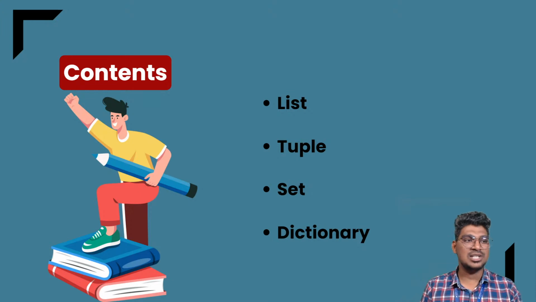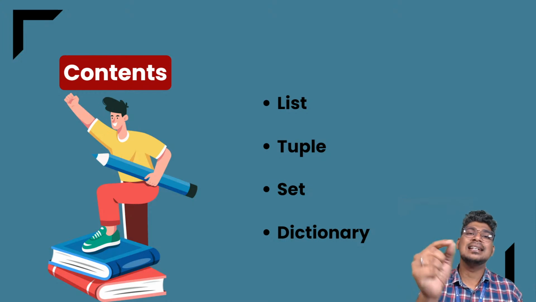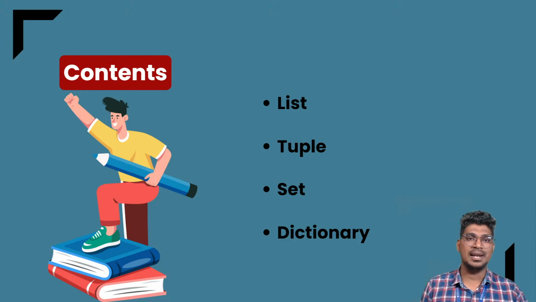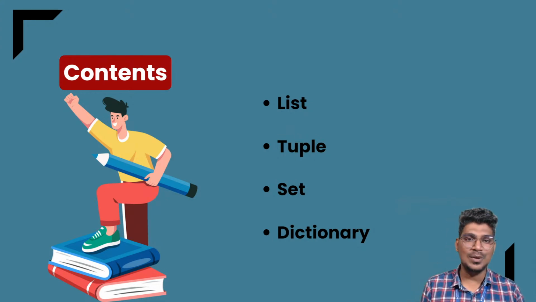It is a kind of structure stored in a single variable, because it consists of multiple values in a single variable. With the help of a list, we can store multiple values in a single variable. In the same way, set, tuple, and dictionary.